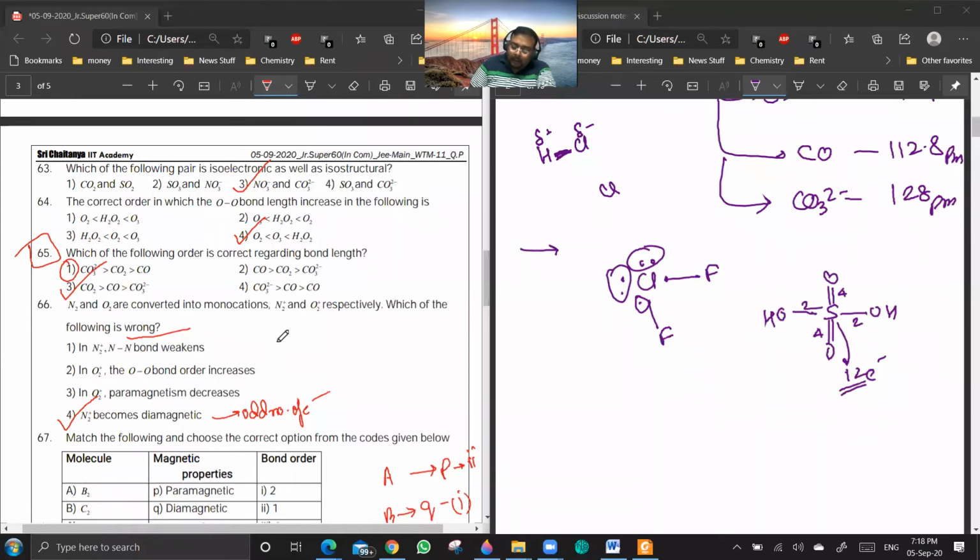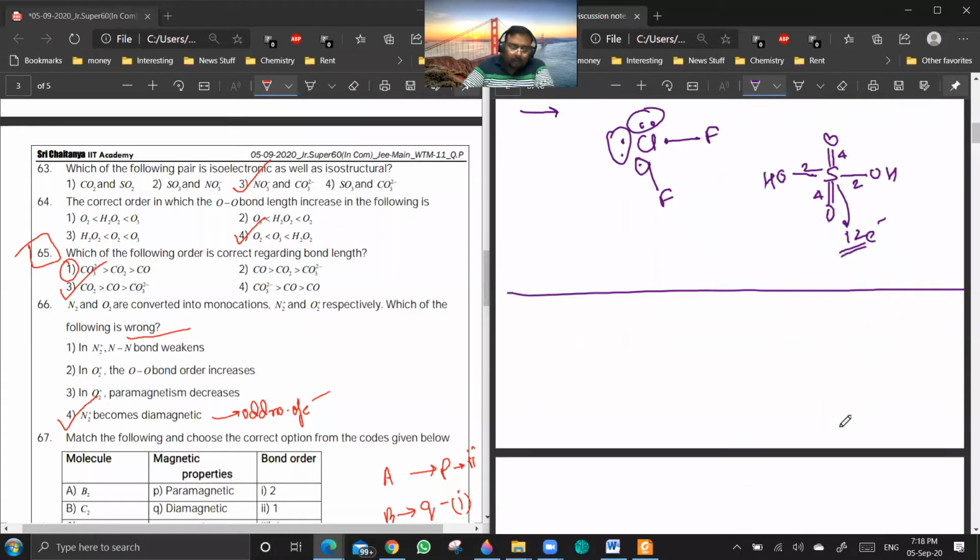Now you see, if you're writing the configuration of N2, let me write it out so that you people have clarity. N2 is having how many electrons? 14 electrons. Sigma 1s2, sigma star 1s2, sigma 2s2, sigma star 2s2. Okay, after this, what will come?